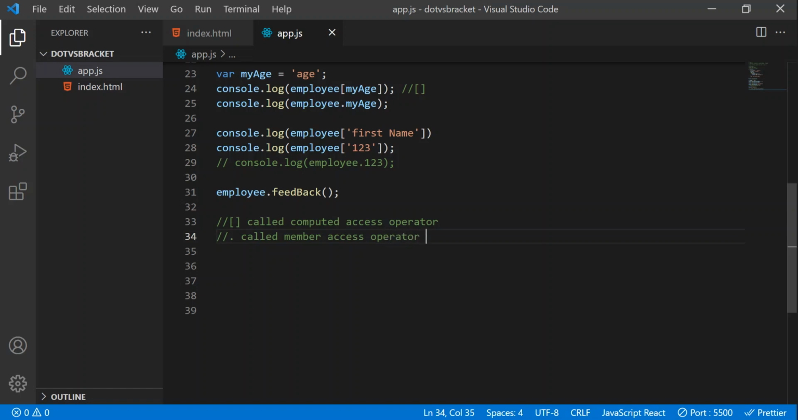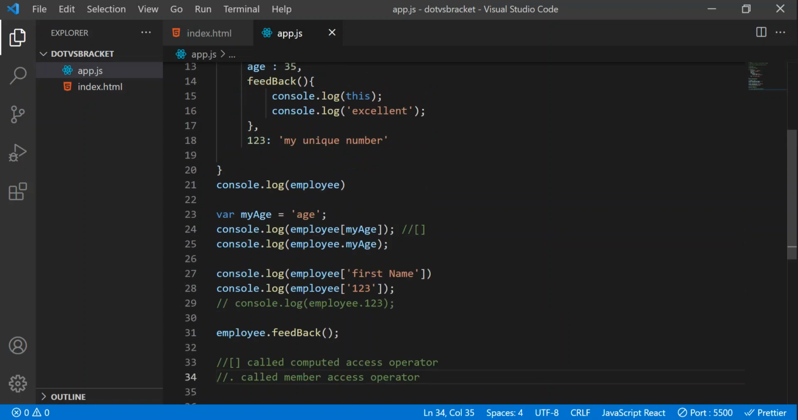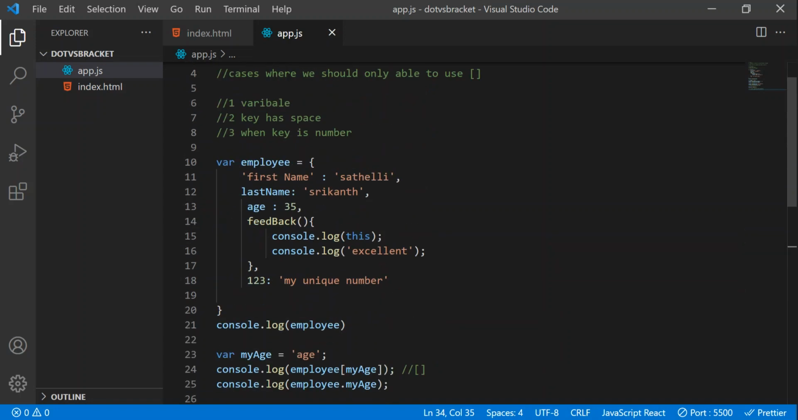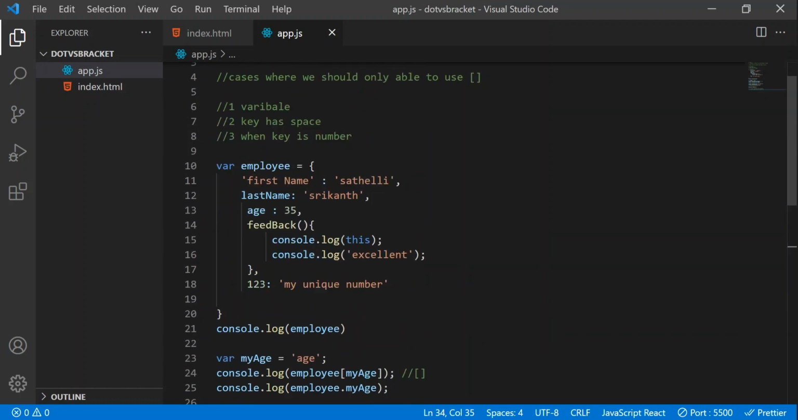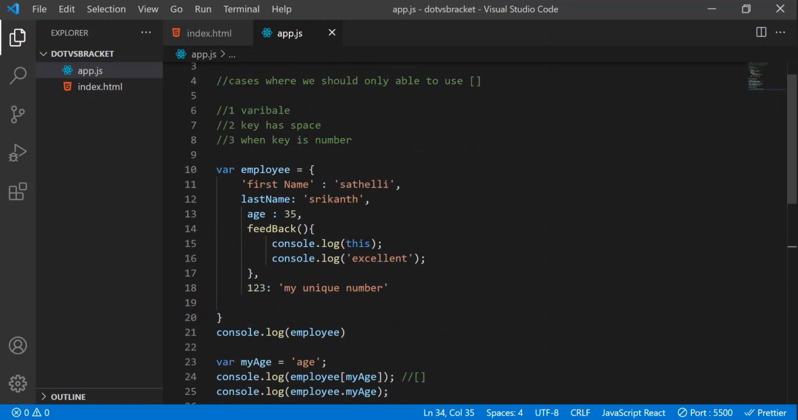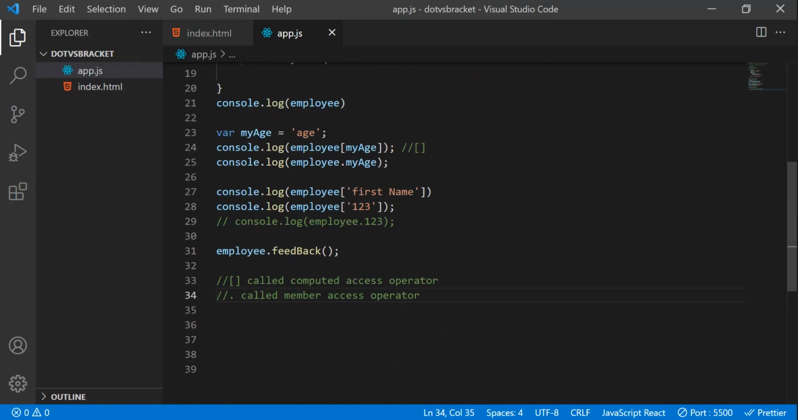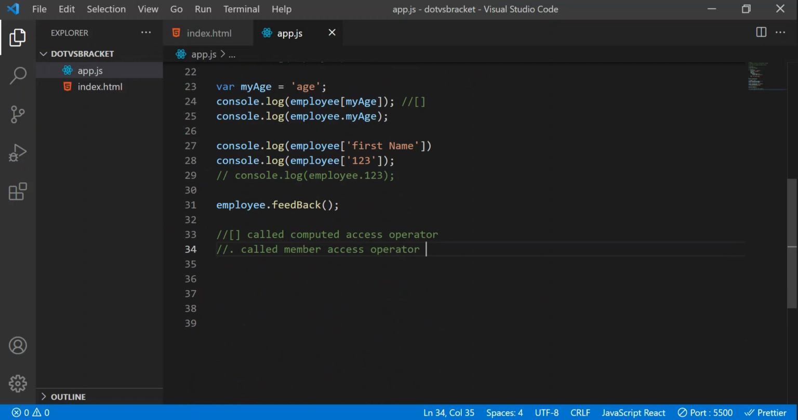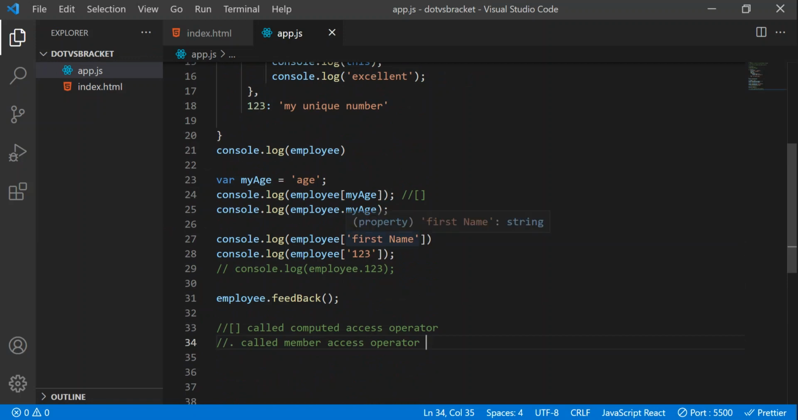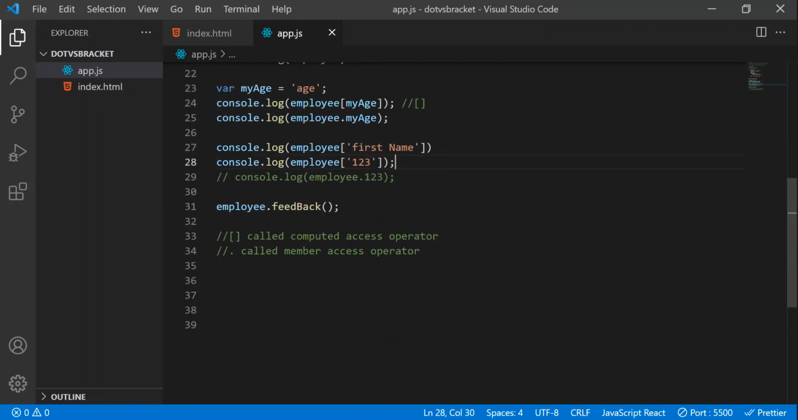So why is it the member access operator? Because just like we have legs, hands and fingers, these are all the members of the body. In the object also, first name, last name, age, these are all the members of this employee object. So this dot operator is getting these members, right? We are using the dot operator to get that property, and that property is nothing but a member. That's why we call it the member access operator. Now why do we call it the computed access operator? Because here it takes an expression, right? Expression means it has to evaluate to something. That is why we call it the computed access operator.